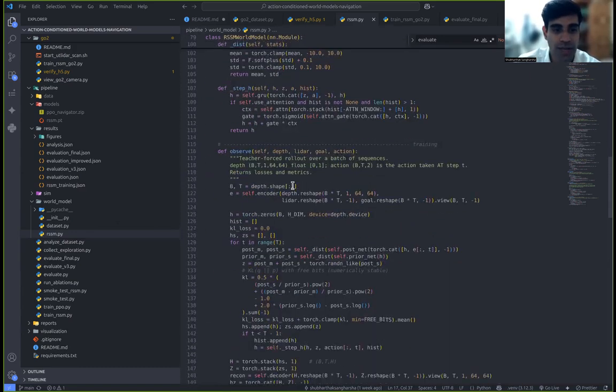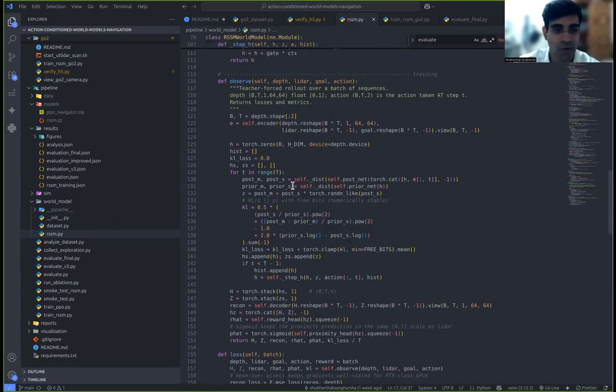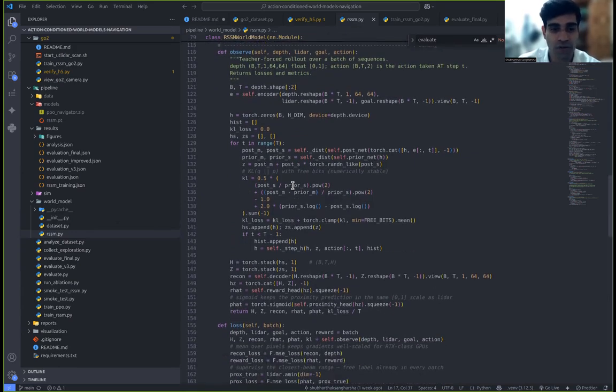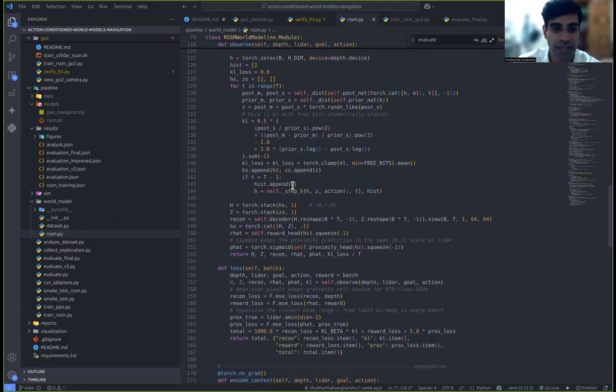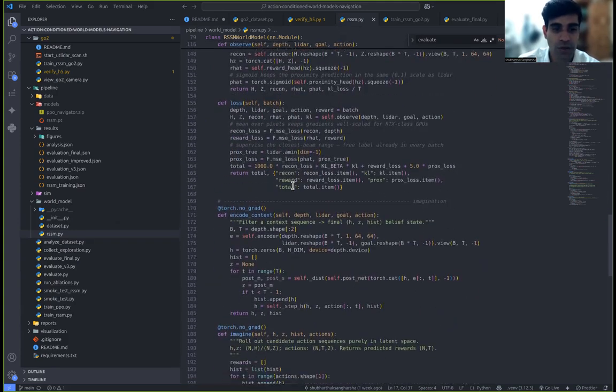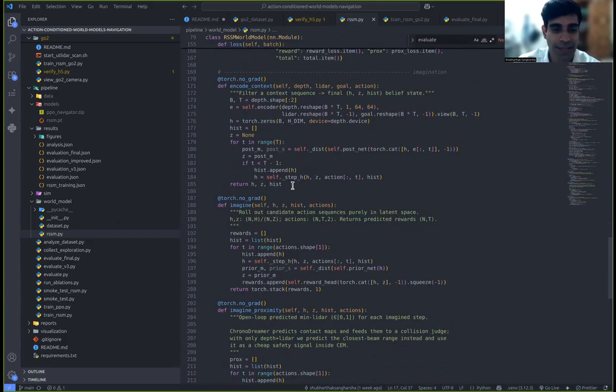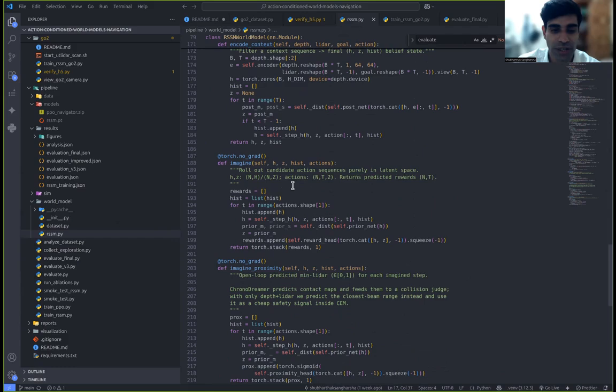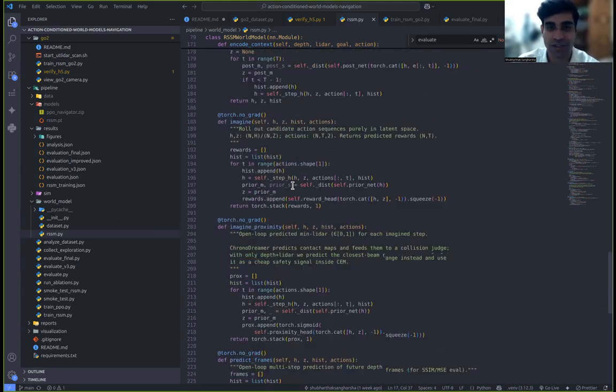Now coming to the training-time method, for every step it computes a posterior from the real observation and a prior from the hidden state. The imagine method is used only at planning time. Notice it never touches the encoder or real observation again. It just rolls the prior forward step by step, purely in latent space, and returns the predicted rewards. That's the actual imagination in the CEM planner search.